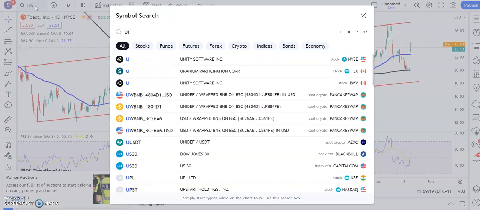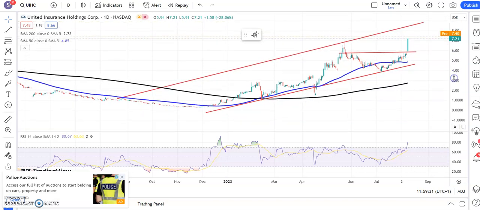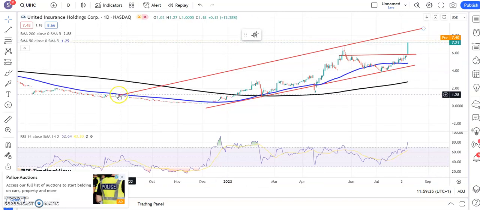Bringing up the rear is this stock, which is United Insurance. Beautiful breakout there that we've got. Very strong candle there as well, opening at the low, closing at the high after the gap higher. So it's just everything you want to see in terms of strong price action. That means we're looking for the top of the rising trend channel from back in September last year, as high as $8.80 by the end of this month, and probably much sooner.